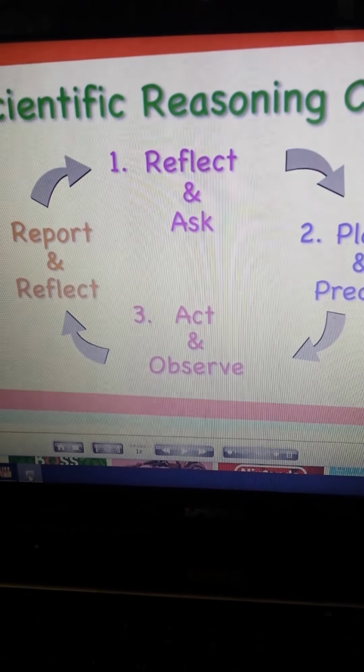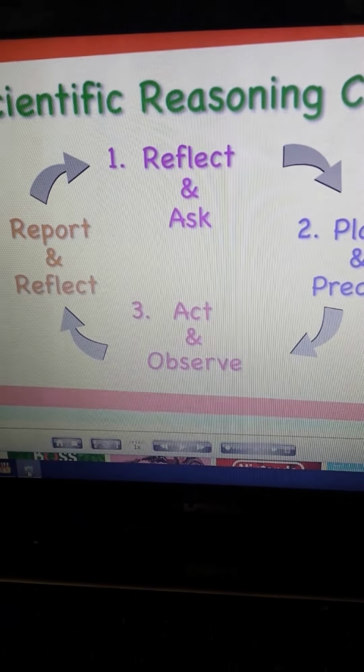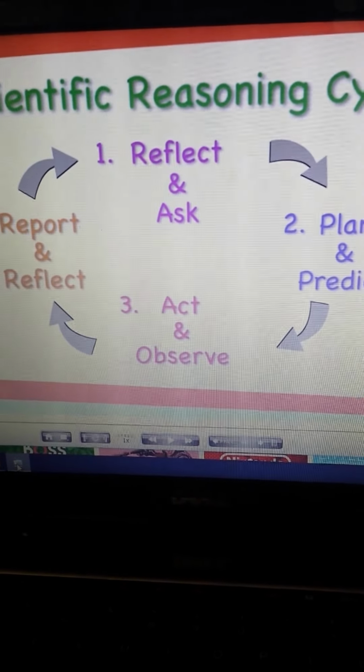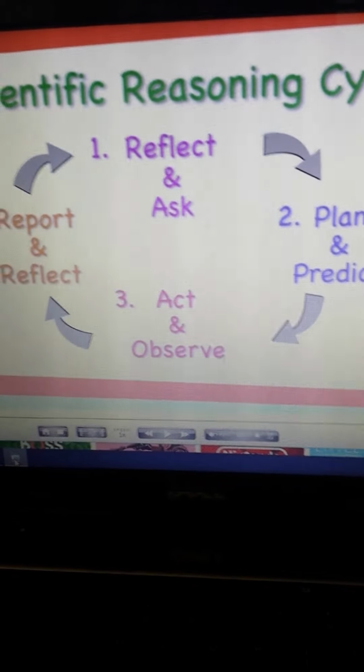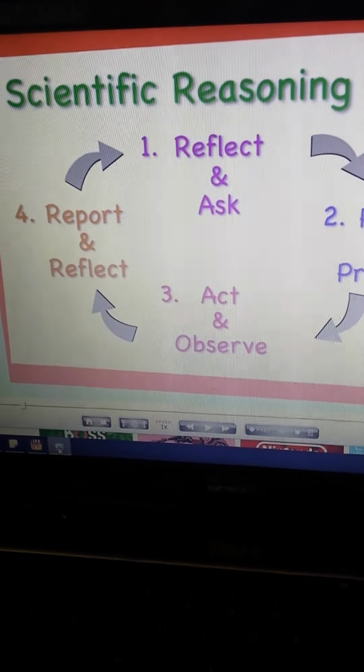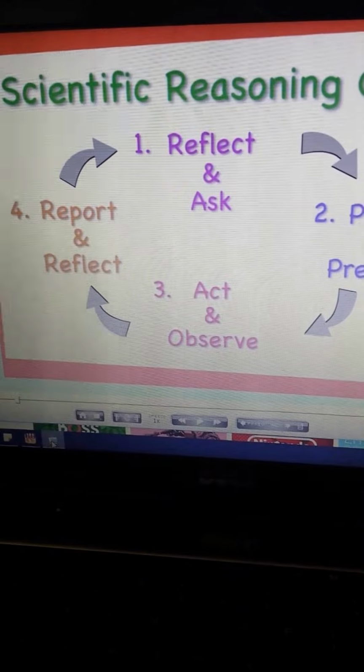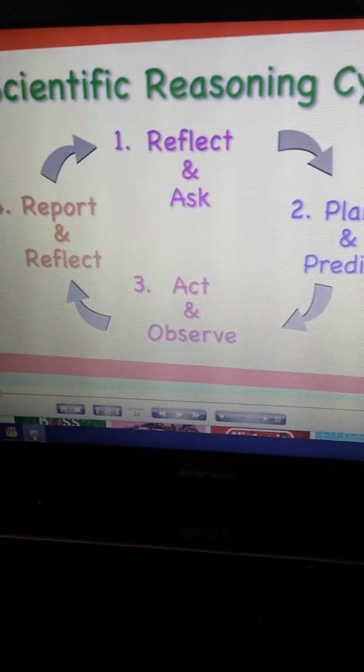So we remember that step 1 is we reflect and ask. That's why I had the word reflect stuck in my brain. Then we plan and predict. We act on that plan and we observe what happens. And then we report and reflect. Which of course leads us to asking more questions and the circle goes on and on.